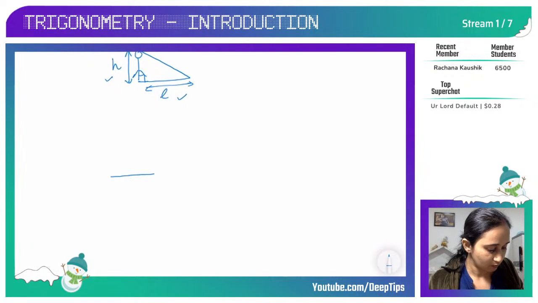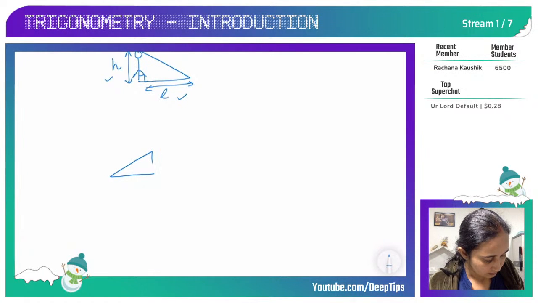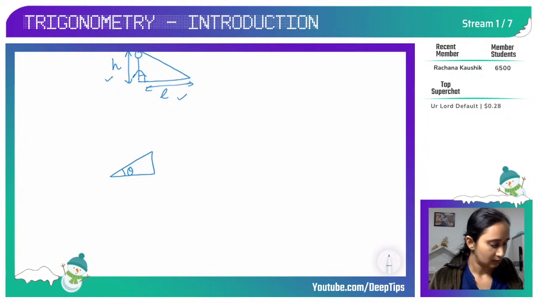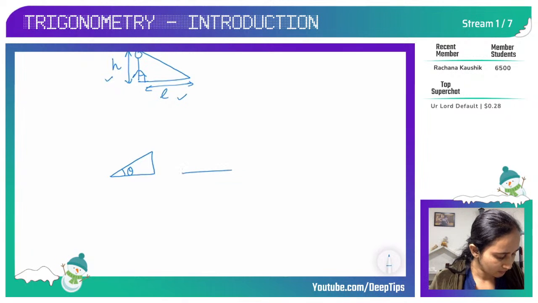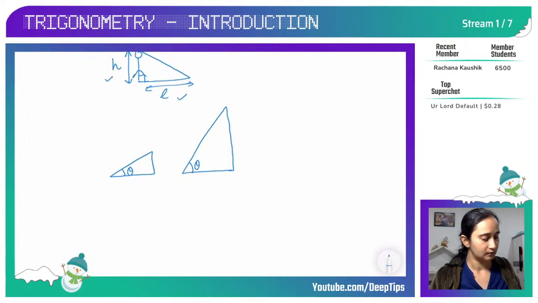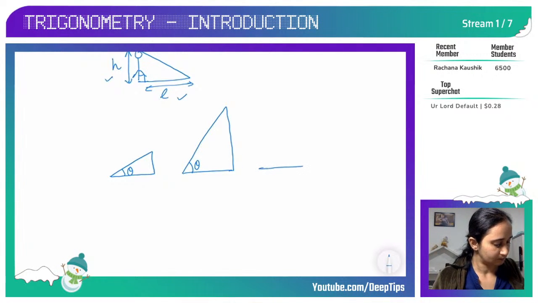Okay, so if I have this much angle, this is the angle theta. I am going to draw 2-3 different types of triangles. Okay, and this is another triangle. Let's draw one more.